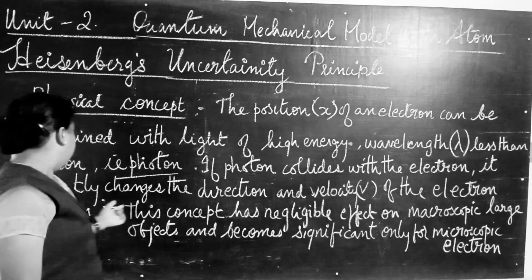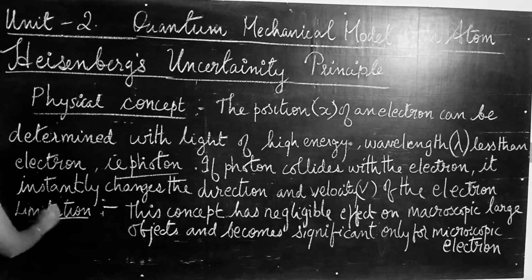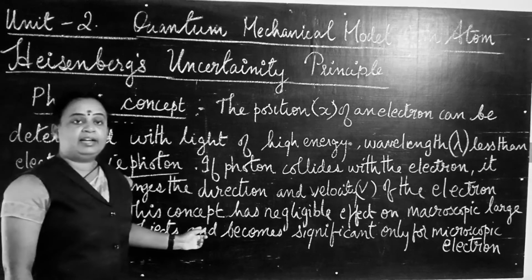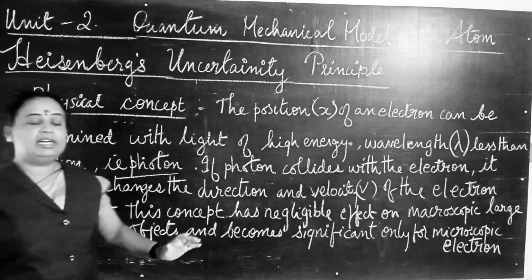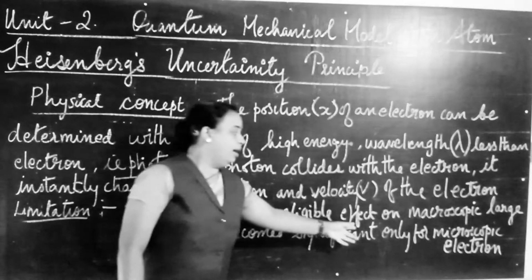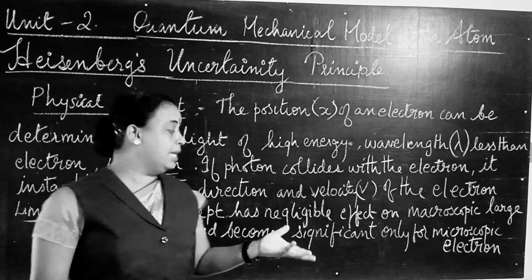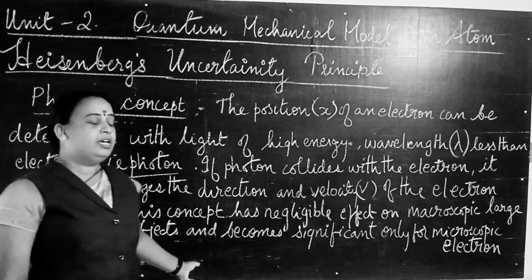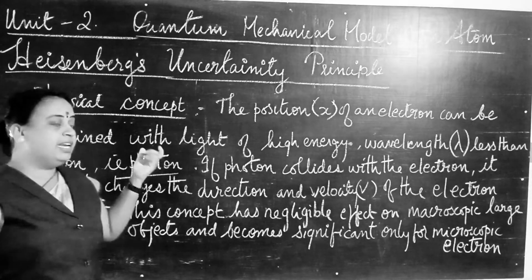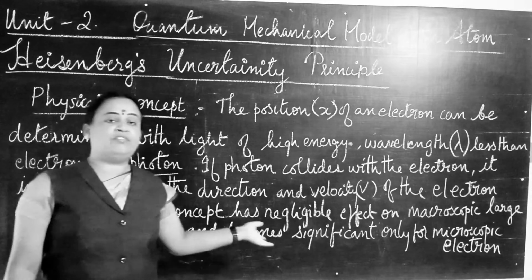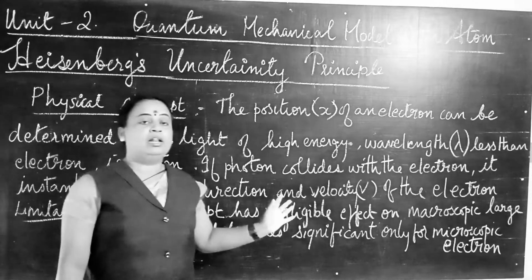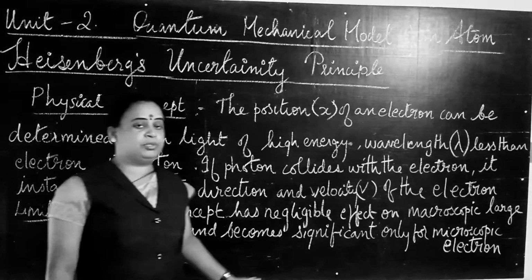Now, looking at the limitation of this uncertainty principle, it is said that this principle is negligible for macroscopic particles. Macroscopic means large objects. So this principle has negligible effect or no significance in the case of large or macroscopic objects.